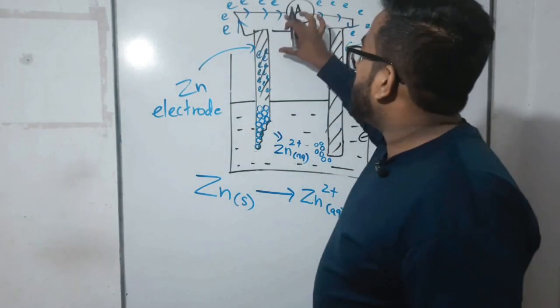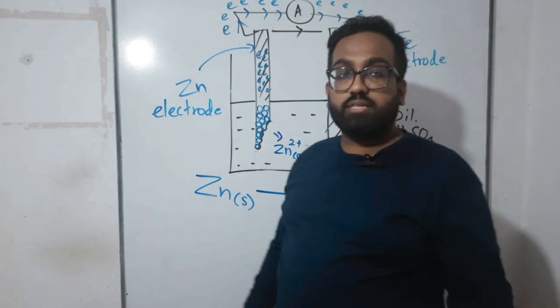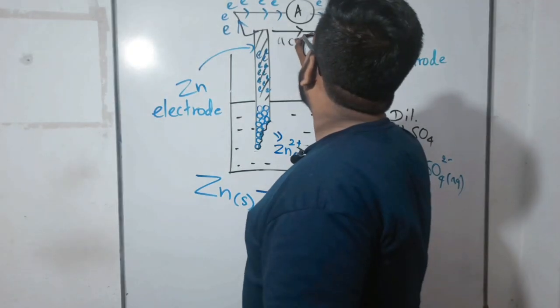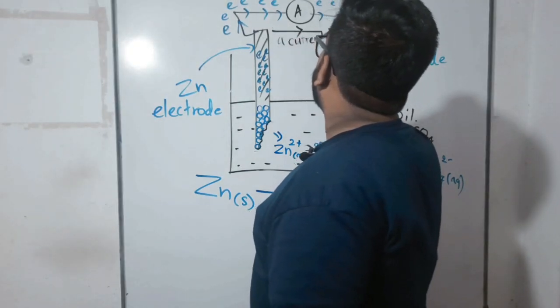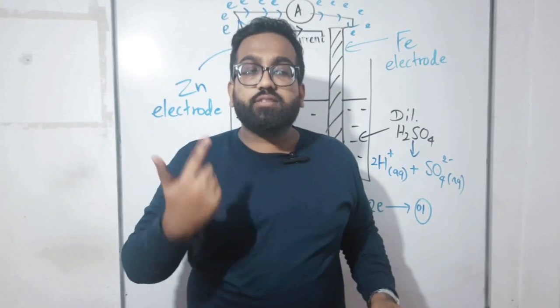Yes, right? So because of these electrons, a current was generated. Now I have a problem. Again, I have a problem, right? How did I tell a current was generated?